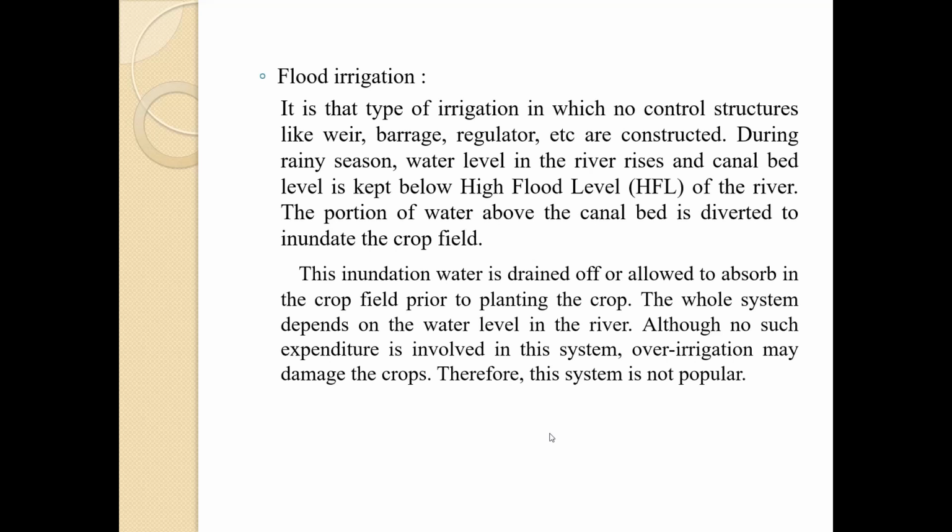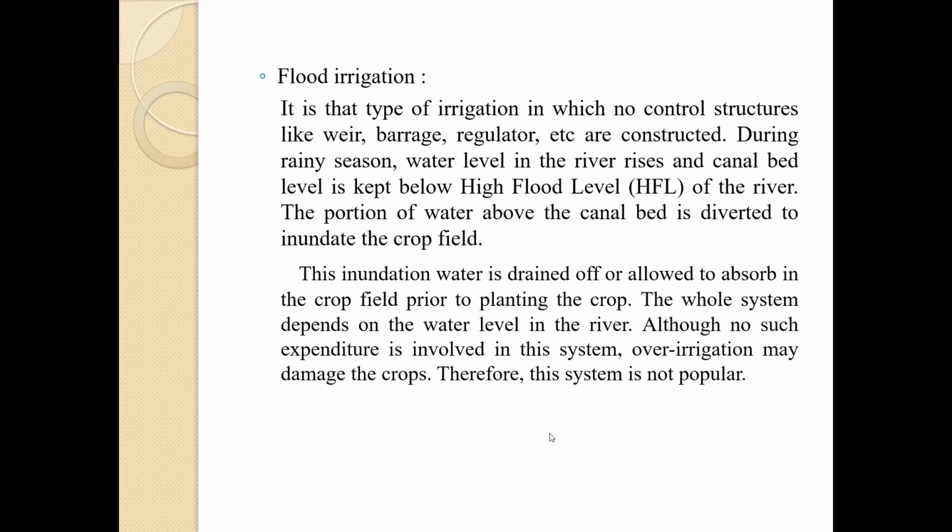The whole system depends on the water level in the river. Although no such expenditure is involved in this system, over irrigation may damage the crops, therefore, this system is not popular. So, in this system, we don't have any control. As the water level in the river rises, it falls from the high flood level into the canals, and then that water is supplied to the crop fields.